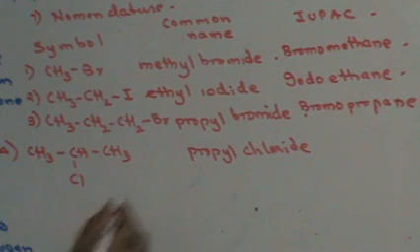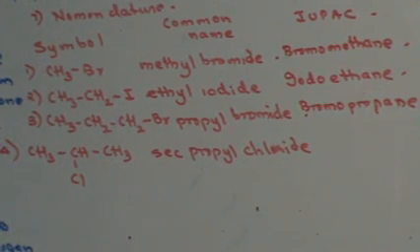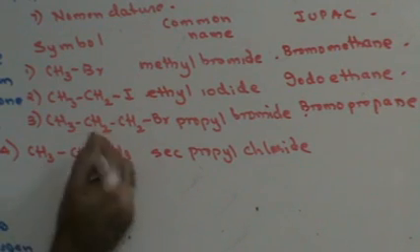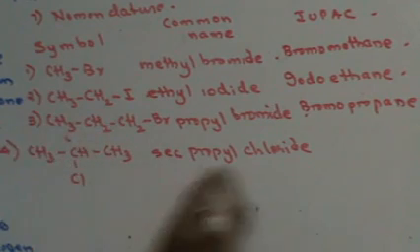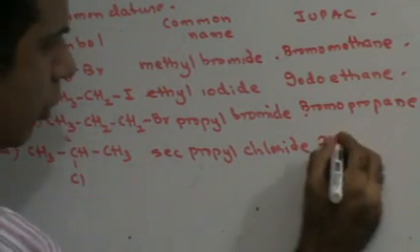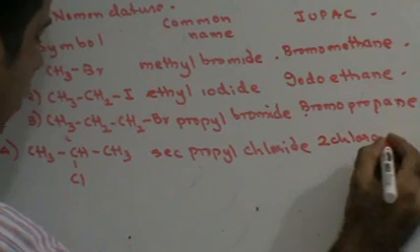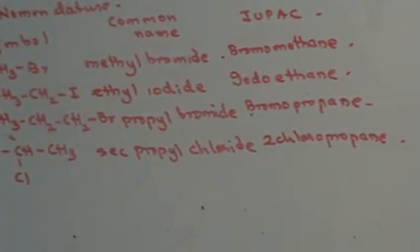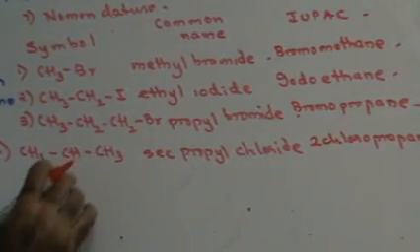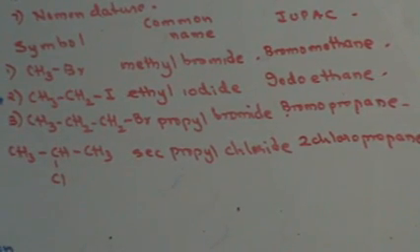Since chlorine is attached to the secondary carbon atom, this is sec-propyl chloride. Fine? Next, the IUPAC name. Inorganic comes before organic. Take any one carbon atom as the first. That means chlorine is attached to the second carbon atom. Therefore, this is 2-chloropropane. The IUPAC name will have 2 because chlorine is attached to the second carbon atom. Chloro, that's chlorine. Three carbon atoms, therefore propane.